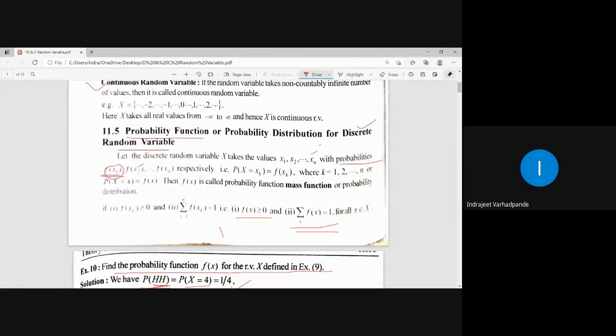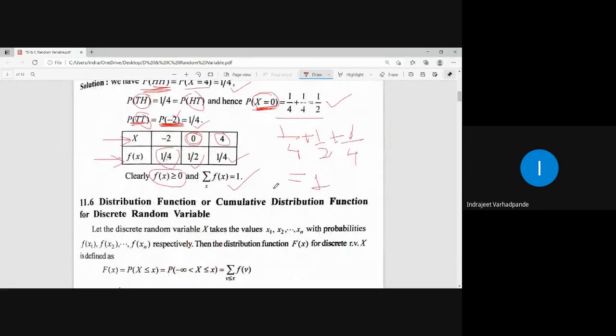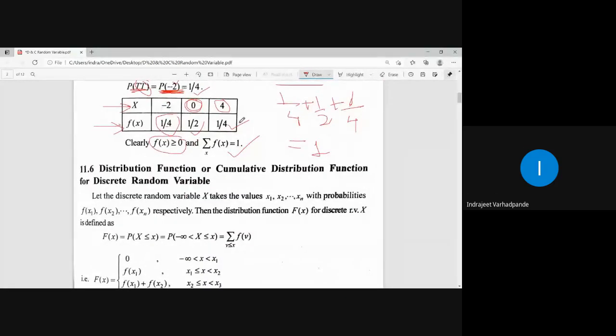So accordingly here we will be discussing the distribution function or probability distribution or probability mass function of the discrete random variable. Now this was the probability function or probability distribution. The second is the distribution function or cumulative distribution function for a discrete random variable, which is denoted by capital F of x. Distribution function is always denoted by capital F of x.